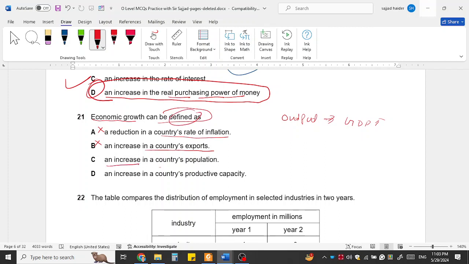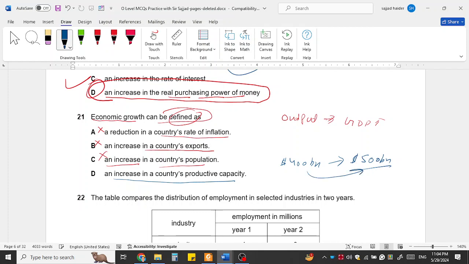An increase in the country's population will even reduce the economic growth. And an increase in the country's productive capacity. So if an economy earlier could produce 400 billion dollars of goods, and now due to technological advancement, a skilled labor force and investment, it can produce 500 billion dollars GDP.